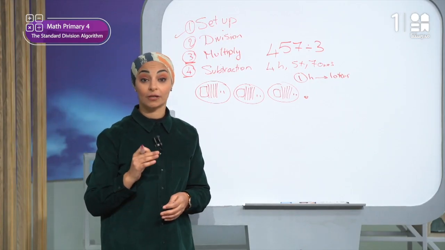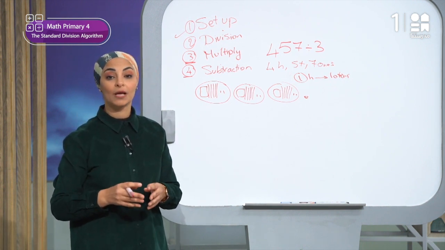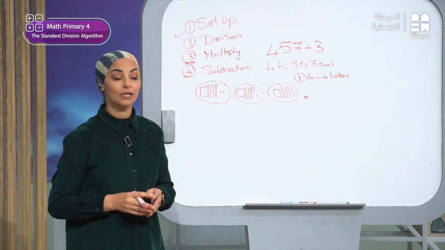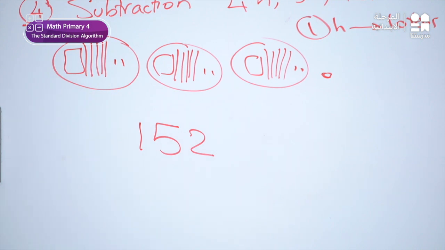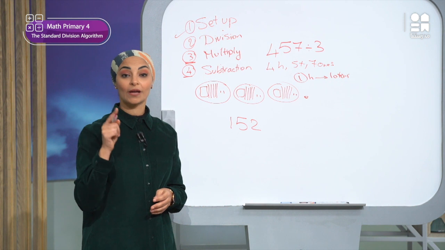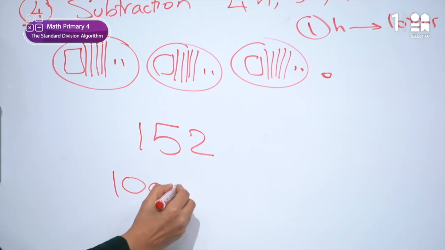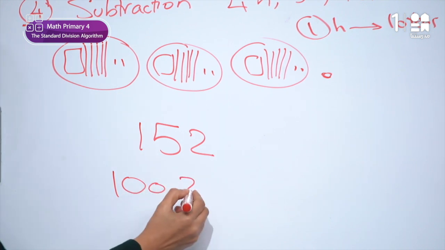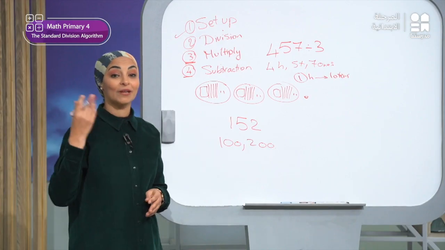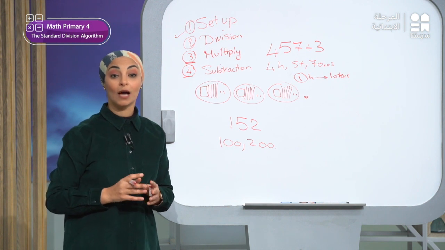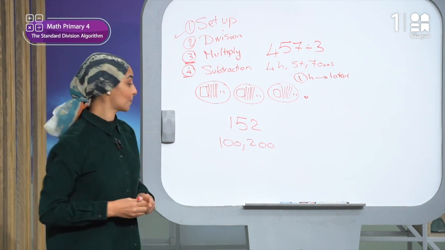So as for the answer in each circle, it will be 100 plus 5 tens plus 2 ones. The answer is 152. This is the actual quotient. Now we will find that 152 is between what and what? It is between 100 and 200, right? Between 100 and 200. So most of you have estimated this at the beginning. Now it will be solved. I will solve this using the standard strategy. Let's do it all together. Okay.